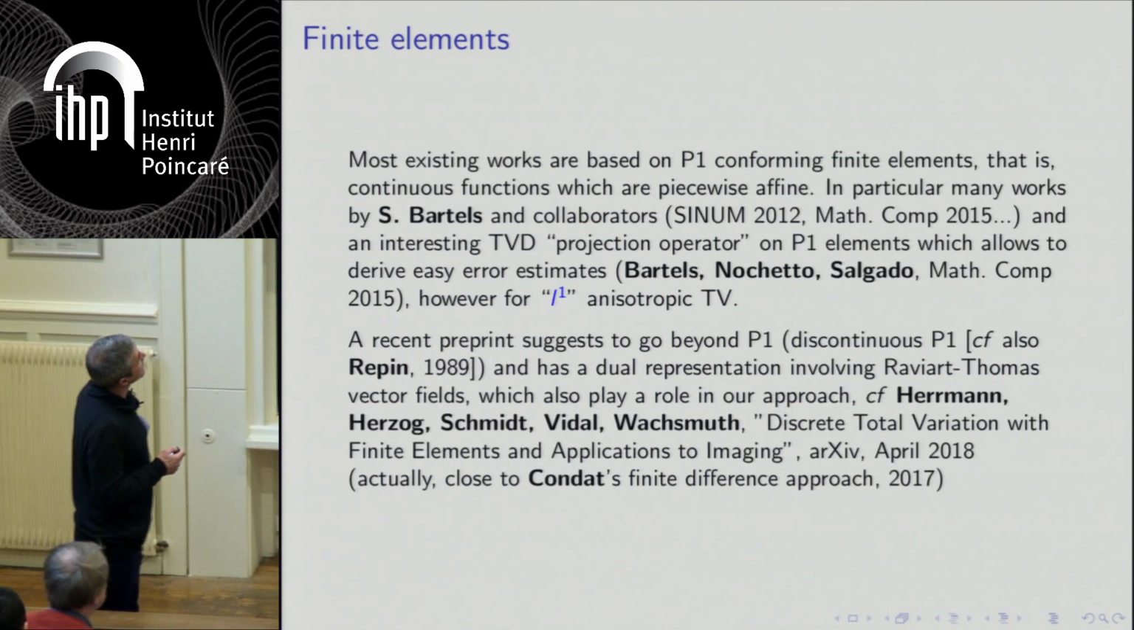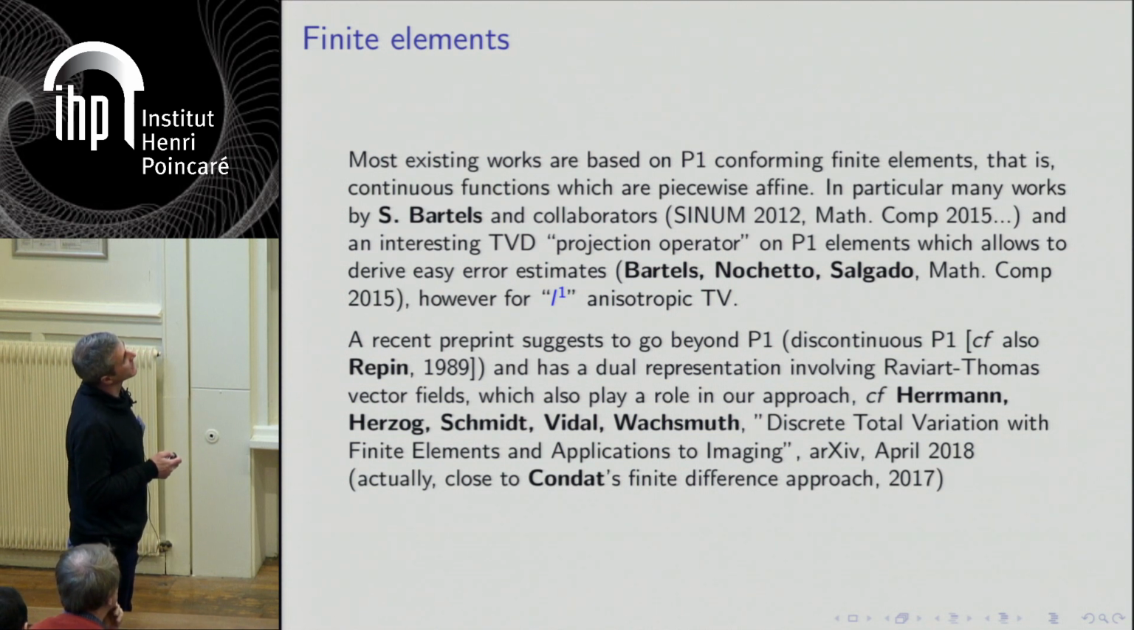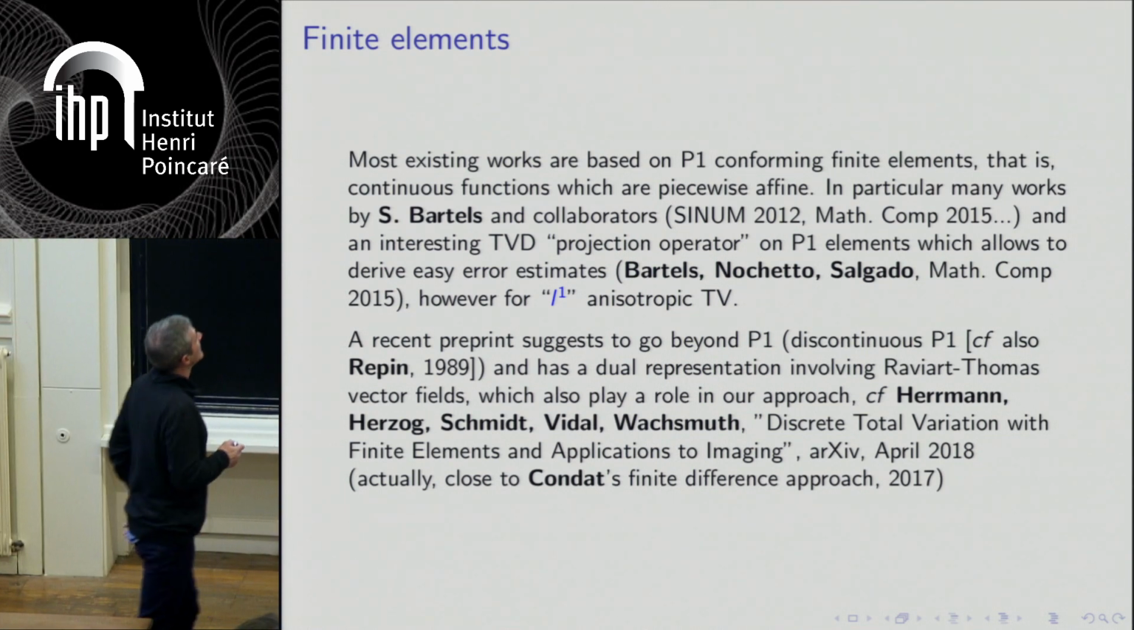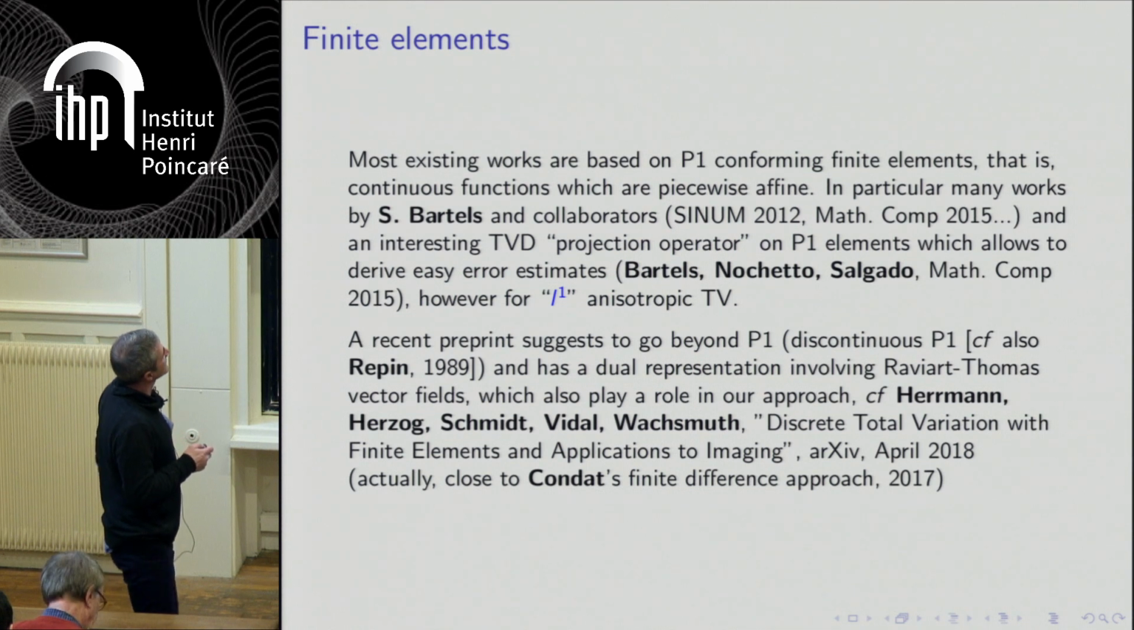Actually, most existing work on finite element approximation is based on P1 conforming elements. In particular, Bartels and his collaborators have worked on this a lot. They have very good error estimates, but in a very particular case, which is for L1 anisotropic TV. So in that case, it's easier. Otherwise, they usually get standard error estimates. I will return to that.